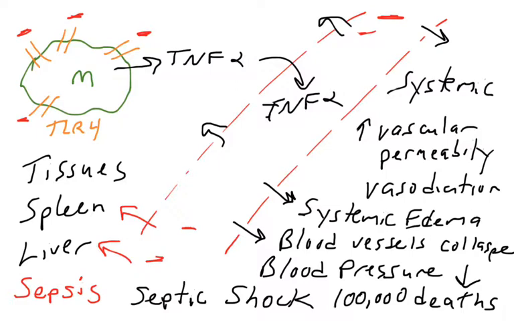Blood vessels collapse, blood flow stops to essential organs and tissues, and then death occurs. So that's what this video covers: systemic effects of cytokines as well as dangerous effects of cytokines, such as in septic shock.